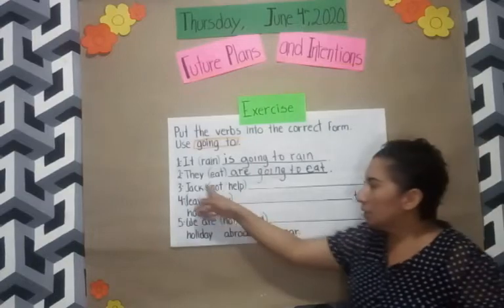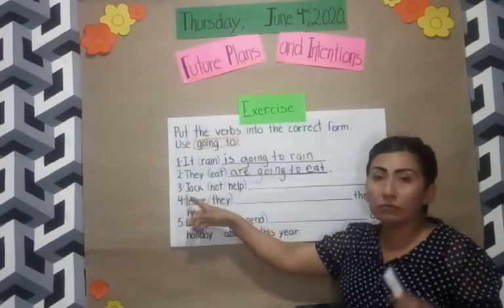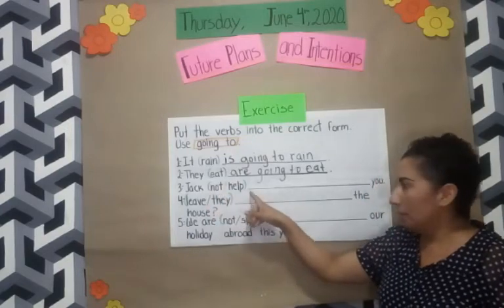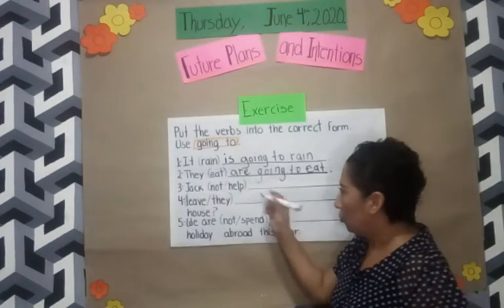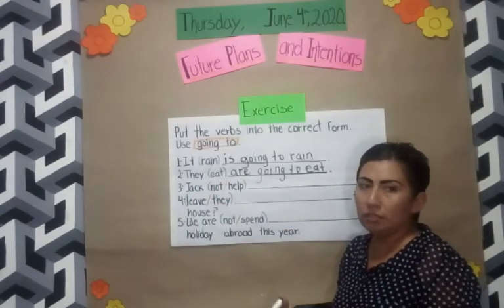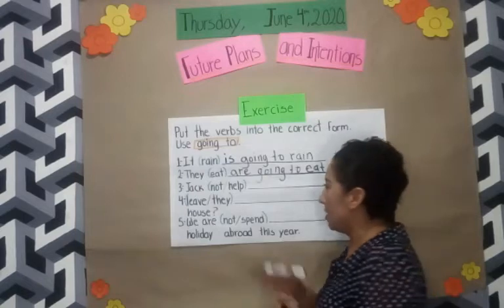Now, with sentence number 3, we can see the subject Jack, but in parentheses we have not and the main verb. In this case, we are going to use Jack. Remember, we are going to use is with he, she, and it.